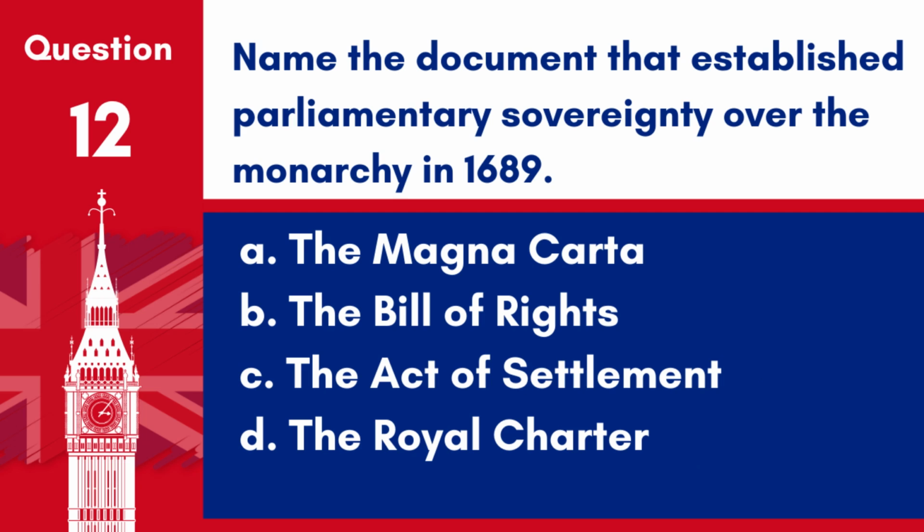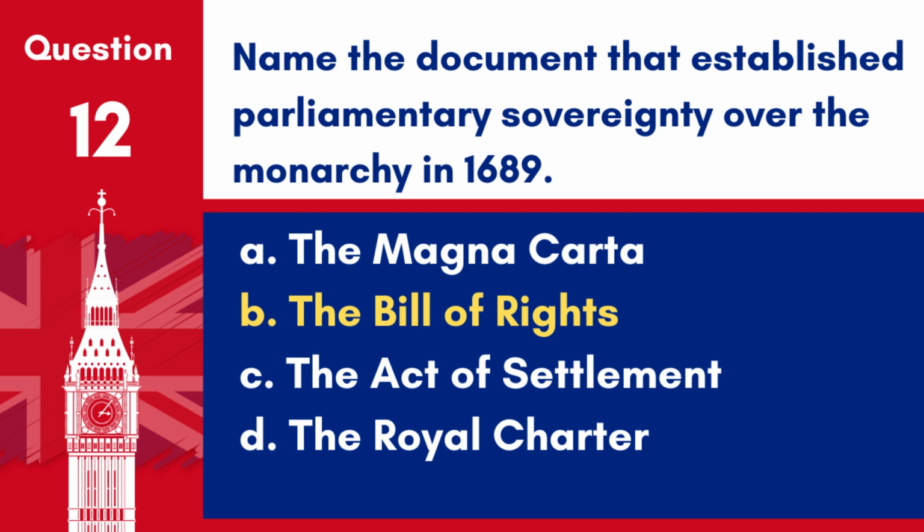Question 12. Name the document that established parliamentary sovereignty over the monarchy in 1689. A. The Magna Carta. B. The Bill of Rights. C. The Act of Settlement. D. The Royal Charter. Answer: B. The Bill of Rights.